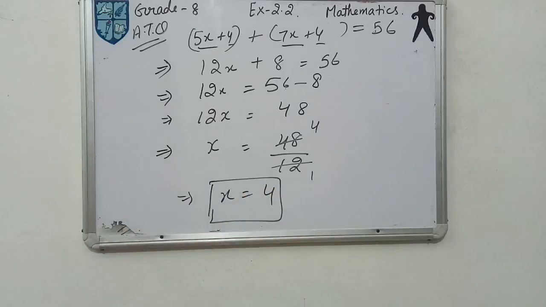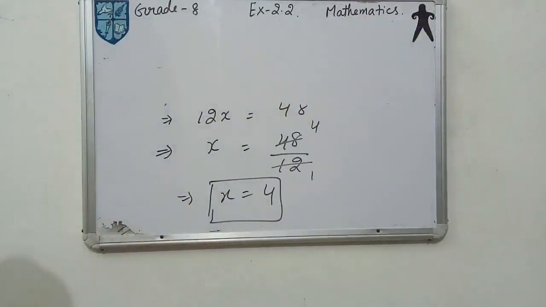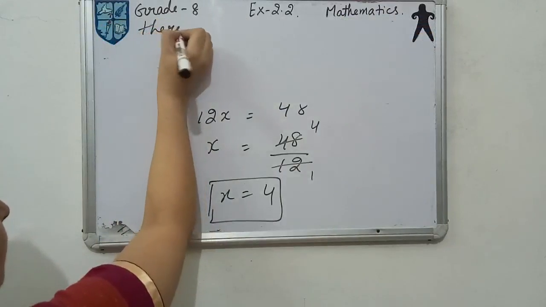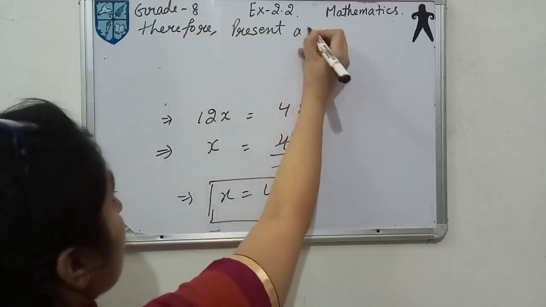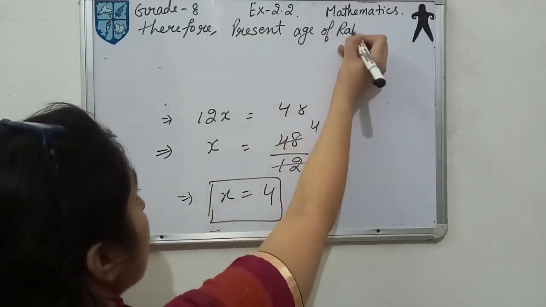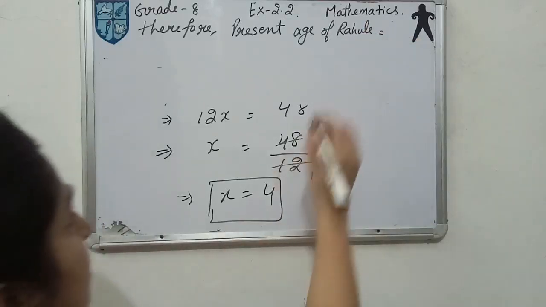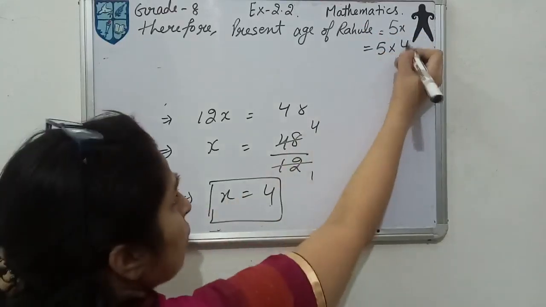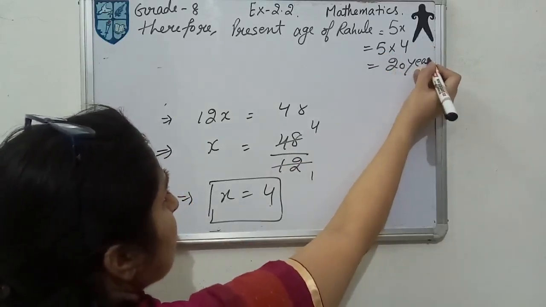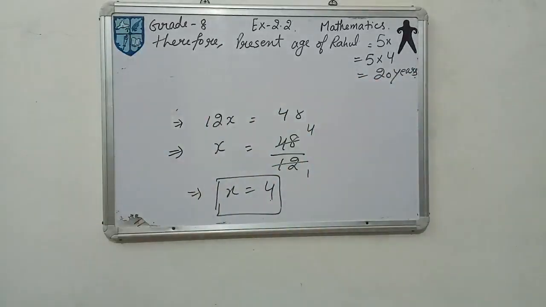Now you have the value of x, but what you need to find out is their present ages: the present age of Rahul and the present age of Harun. Therefore, the present age of Rahul, what have we let it be? We let it be 5x. Yes, check in the question, it is 5x. Here x is given as 4, so 5 into 4 is 20 years. So we have found that 20 years is the present age of Rahul.